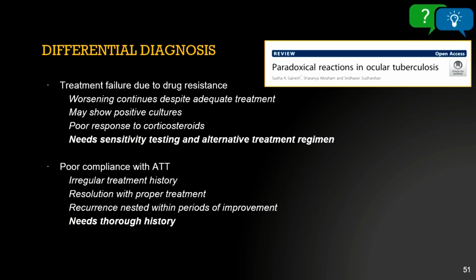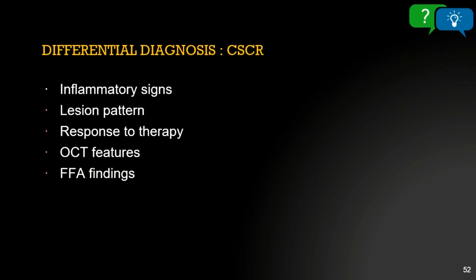So we need to test for resistance by means of GeneXpert testing. Then there is poor compliance with ATT, irregular treatment. History taking is very important. With irregular treatment, resolution will happen with proper treatment, and there is recurrence within the period of improvement. So a thorough history is needed for ruling out the differential diagnosis.